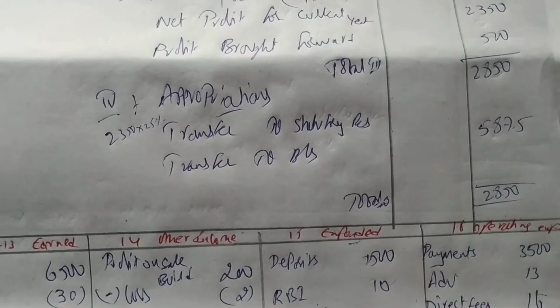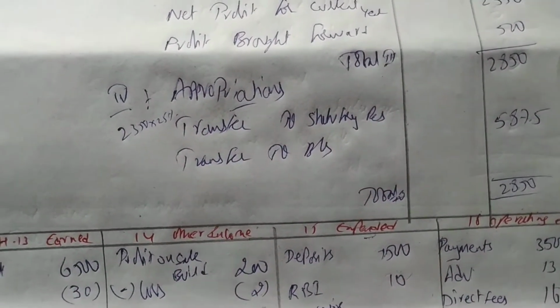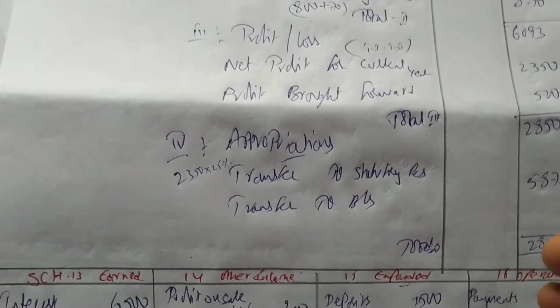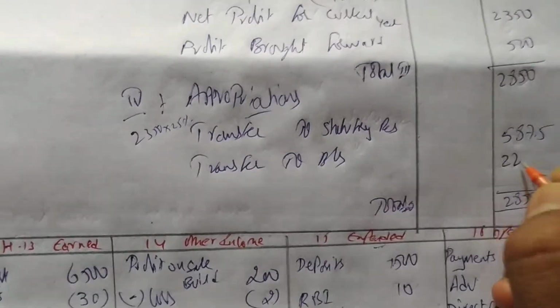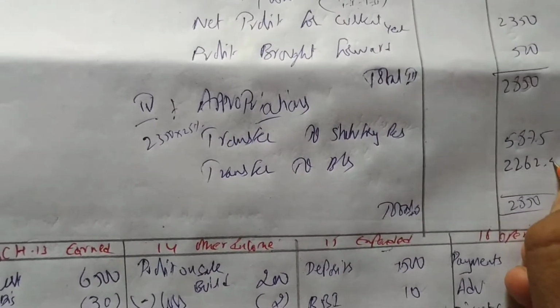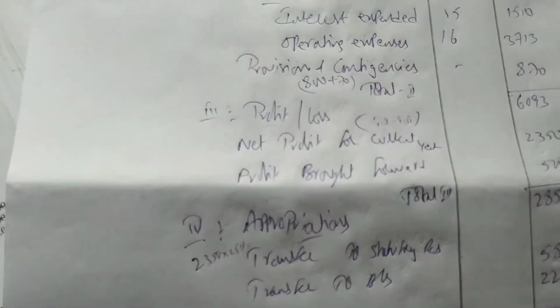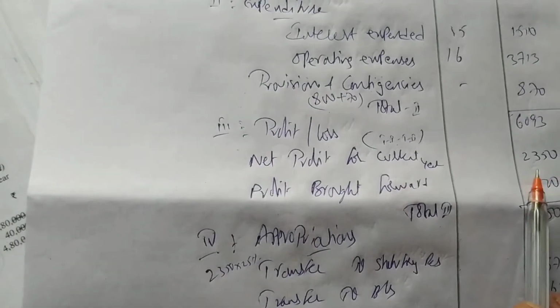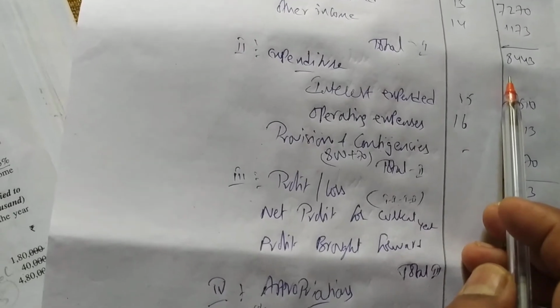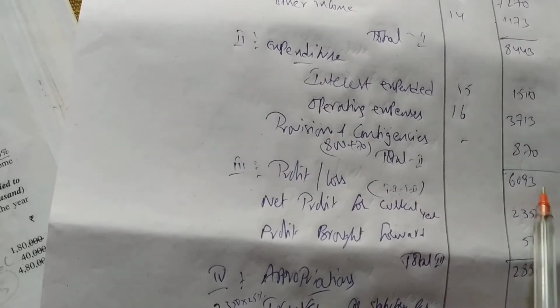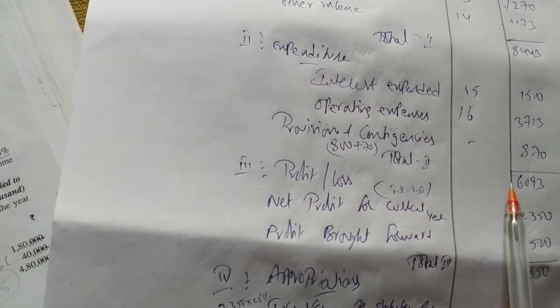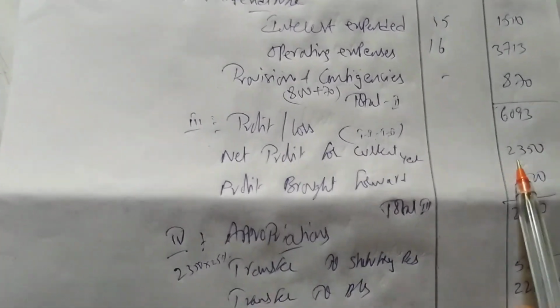Now from 2850 you deduct 587.5, 2262.5. Transfer to balance sheet is 2262.5. Easy, we have already done this. How did you get this current year profit? Income, how much is income? 8443. Expenditure total is 6093. If you deduct total 1 minus total 2, you get profit of 2350.